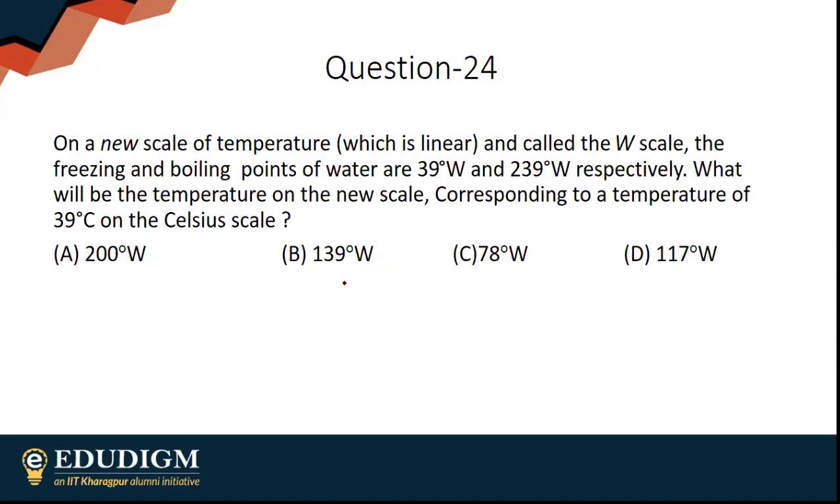On a new scale of temperature called the W scale, the freezing and boiling points of water are 39 degrees W and 239 degrees W. What will be the temperature on the new scale corresponding to a temperature of 39 degrees Celsius on the Celsius scale?